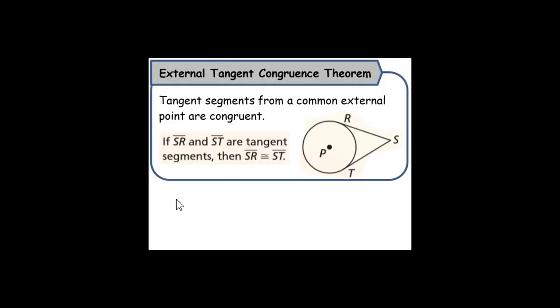External tangent congruence theorem. Tangent segments from a common external point are congruent. So as long as we have a common external point, we can say that these two segments are congruent. This is our external point. This is our point of tangency. This is our point of tangency, causing this segment to be congruent to this segment. Therefore, if segment SR and segment ST are tangent segments, then segment SR is congruent to segment ST.